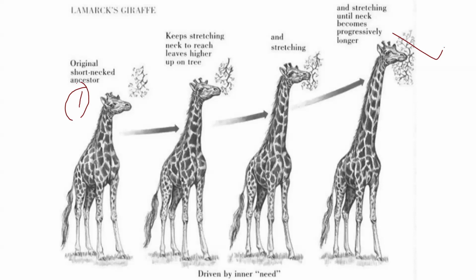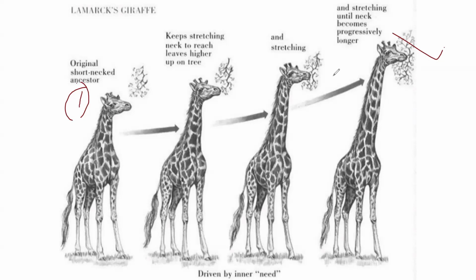According to Jean-Baptiste Lamarck, this lengthening of the neck means that the offspring can acquire this character. So these organisms acquire these characters during their lifetime. They did not inherit them from their parents. So this is what we call an acquired character.